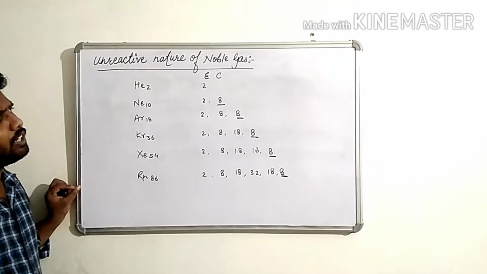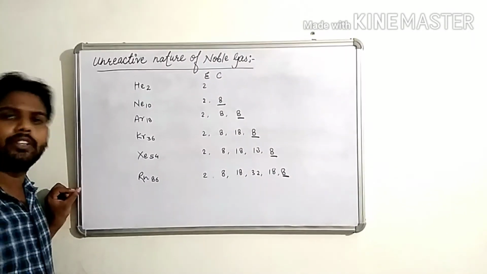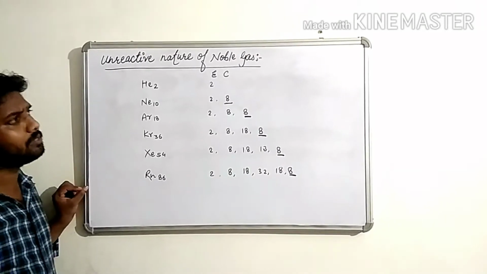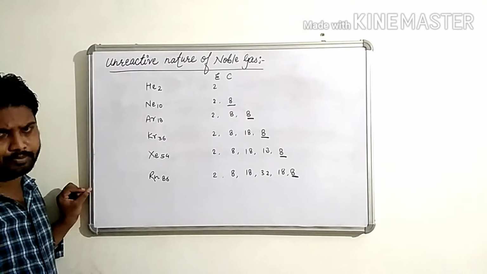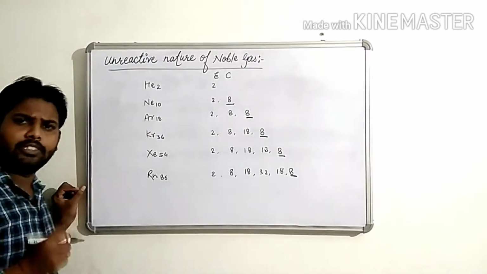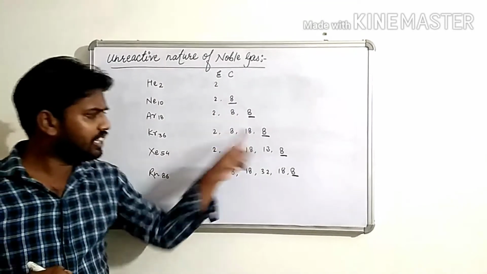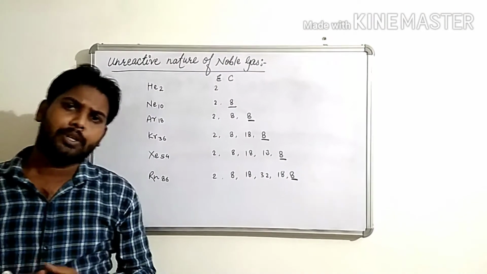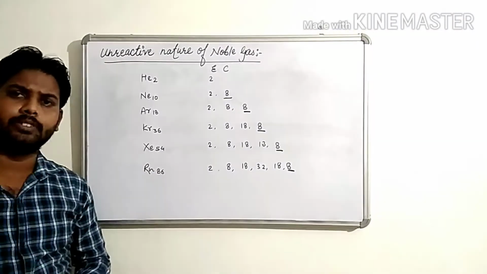And children, do you know why they do not react with other elements? Because they have already completed their stability. It means the 8 electrons present in the last shell impart their stability. This is the main reason.